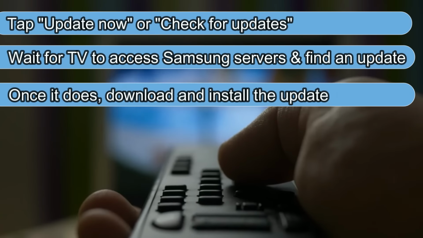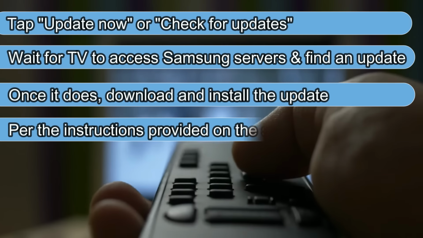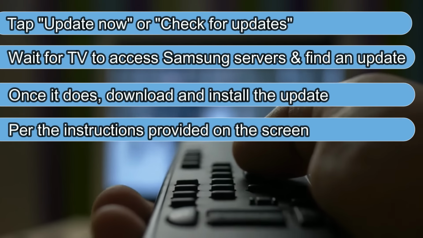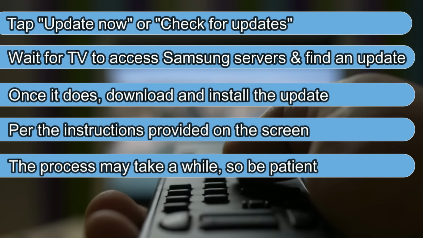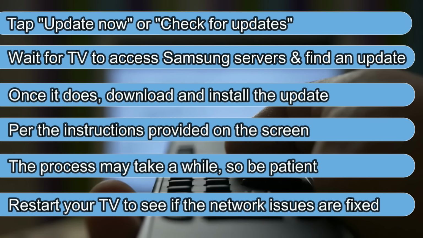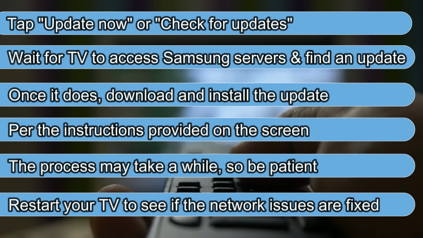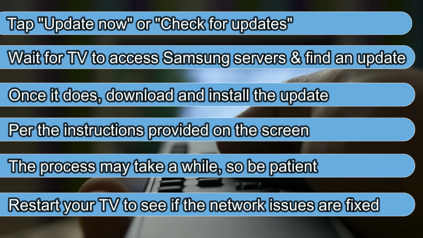Once it does, download and install the update per the instructions provided on the screen. The process may take a while, so be patient. Once it's complete, restart your TV to see if the network issues are fixed.